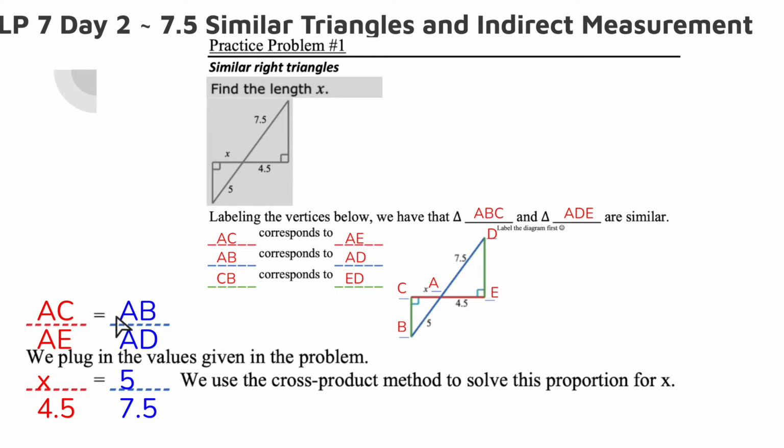So by labeling the vertices, that made it a little easier to reference some of these. Without the A, B, C, D, E, it's a little harder to reference the sides. So that's the reason I had you label it, was just so that it's easier to actually talk about the length here. Instead of just saying this length and this length, I have AC because A is this dot and C is this dot, right? So I can label that AC, and I can label this one AE. So it just makes it a little easier to refer to.